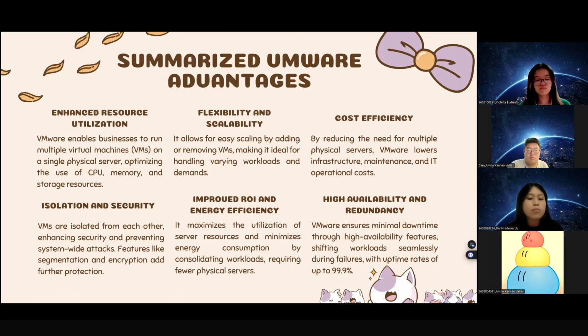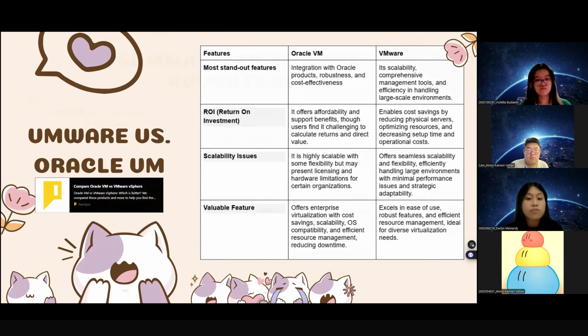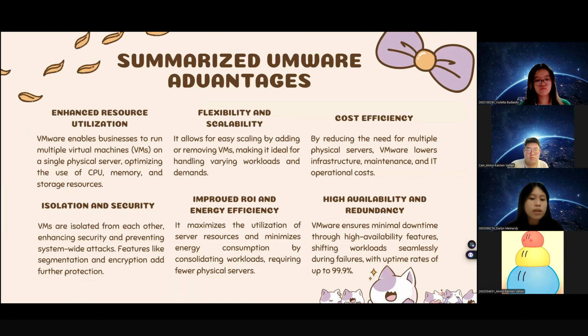And then next is improved ROI, where ROI is the return on investment. It maximizes the utilization of server resources and minimizes energy consumption by consolidating workloads, which requires fewer physical servers. And then next is high availability and redundancy.